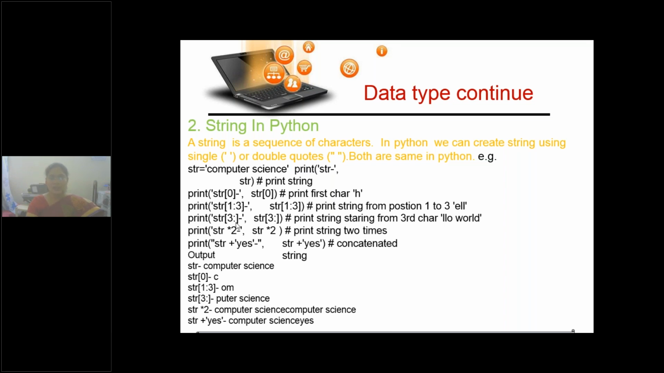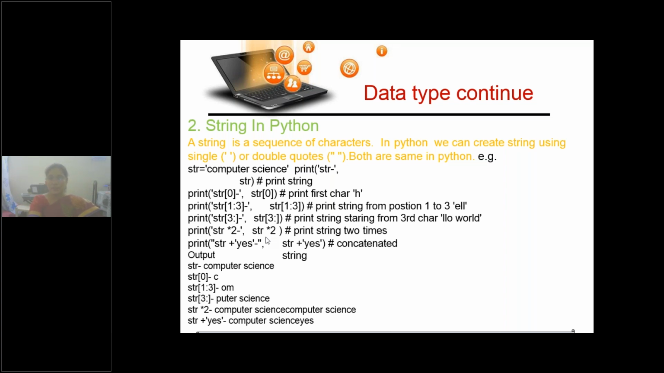Next, it is str[3:]. So that means 0th index is C, first index is O, second index is M, third index onwards, Computer Science will come. Yeah, Computer Science will come to you. Next one is str multiplied by 2. Str multiplied by 2 means, is it multiplication or replication? In strings it is replication. Replication means repetition, repetition of the same string. How many times? 2 times. So Computer Science, again one more Computer Science is added to the Computer Science. Okay, concatenated.